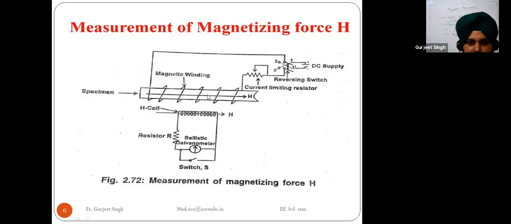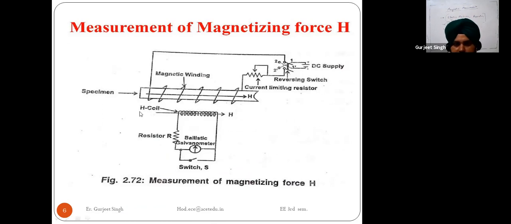This measurement of the magnetizing force is done by this circuit diagram. Here we are using the same concept, but instead of the B coil, we are using the H coil.